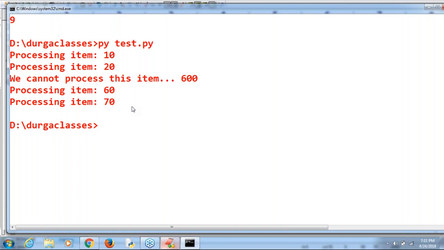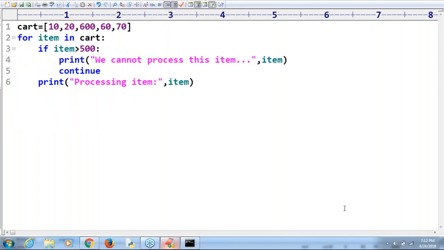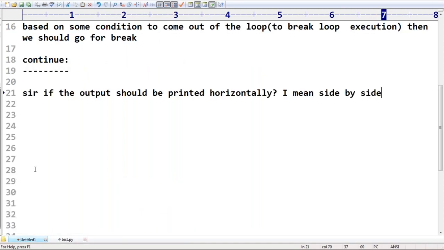Now one more small example. If the output should be printed side by side, horizontally, how can you do that?